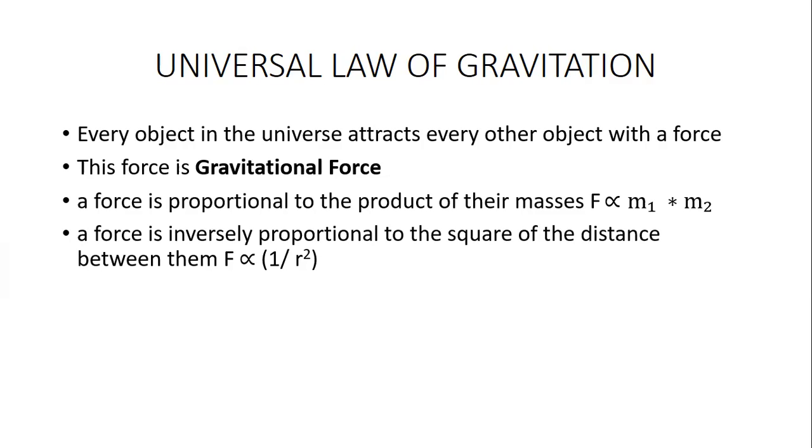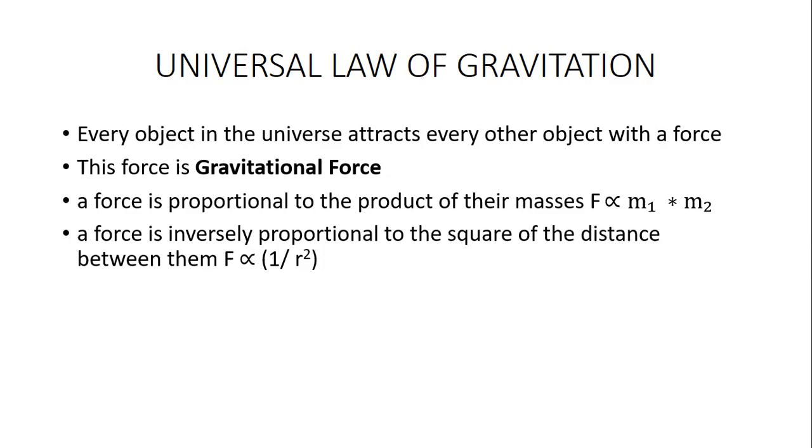If the distance is more, our force of attraction is very less. If the distance is very less, for example, you and some other object are very close, it means the force of attraction between you and that object is very intense. That is what inversely proportional means.